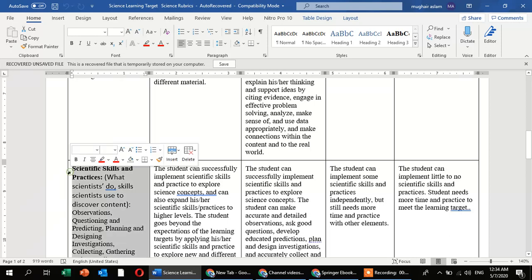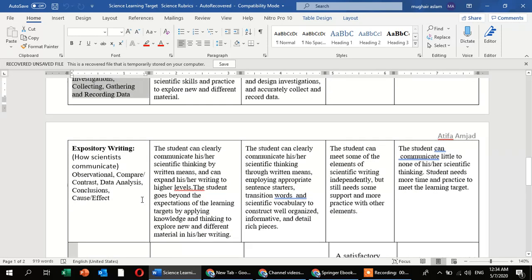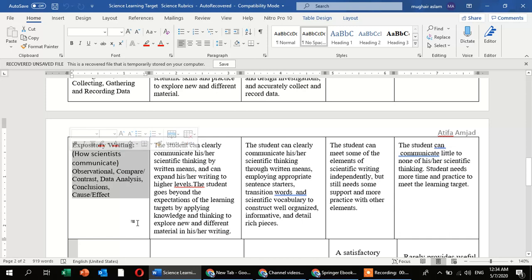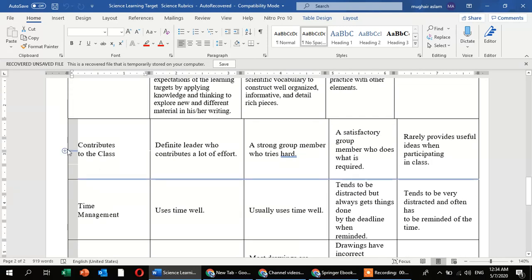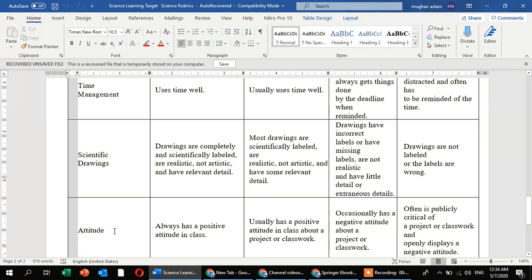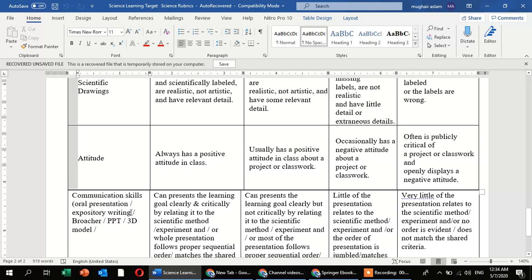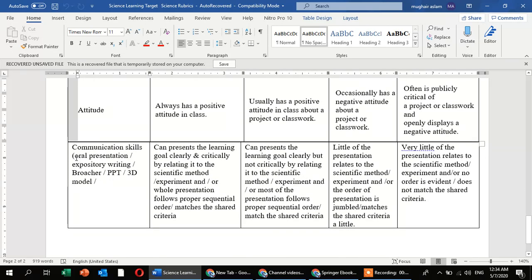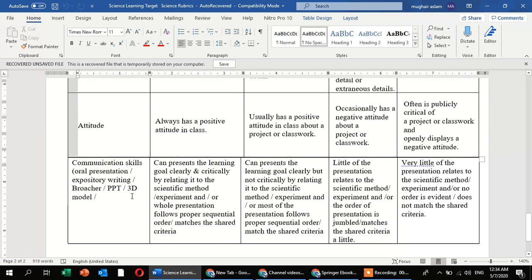Next is scientific skills and practices, expository writings, and next is contribution of the class and time management, scientific drawings, your attitude. Communication skills means oral presentation, expository writing, brochure, PowerPoint, 3D model. These are the generalized science rubrics.